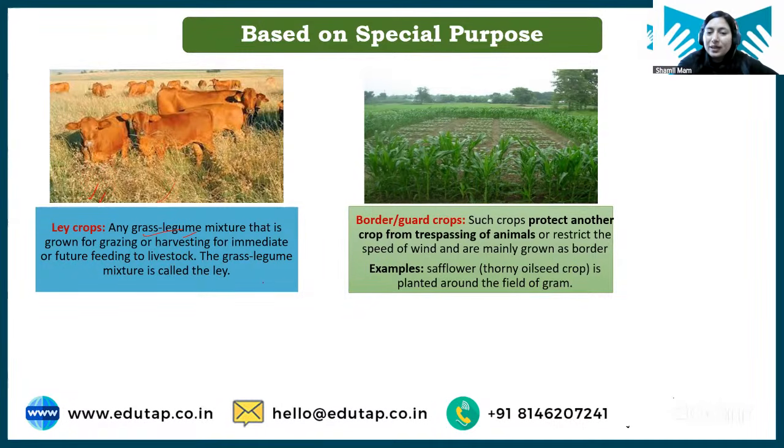Let's come to guard crop. I hope I have told you that when we grow any crop, in order to prevent trespassing animals, whatever trespassing animals there are, we have to protect our main crop from them, then we grow a guard crop. So some thorny crops like safflower can be grown as a guard crop in order to protect the main crop. Okay. Chalo, with that, we have completed your classification based on special purpose.